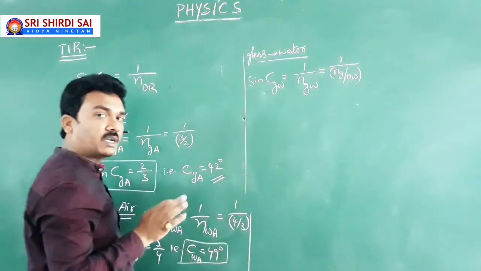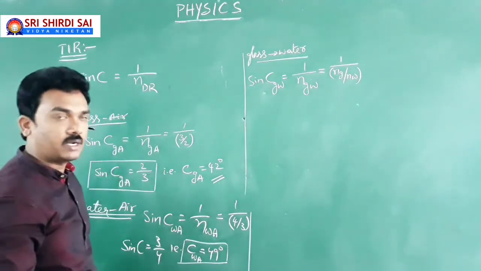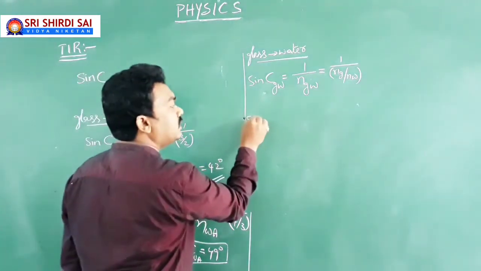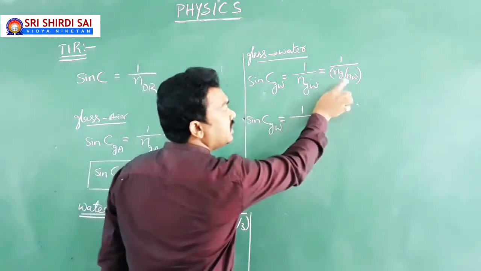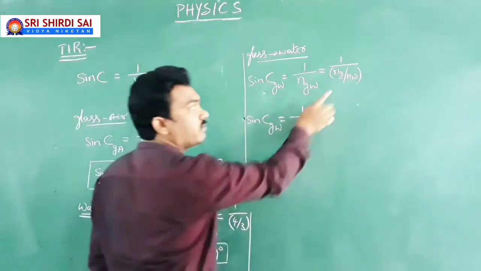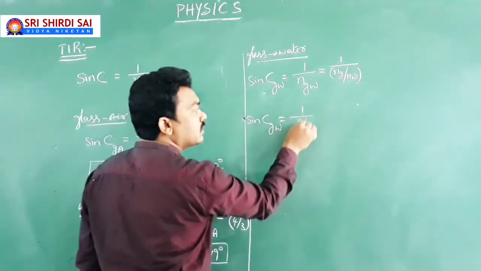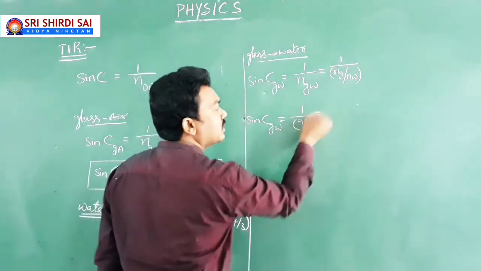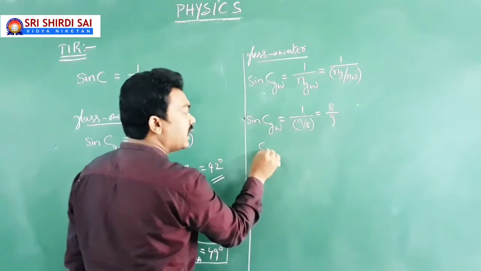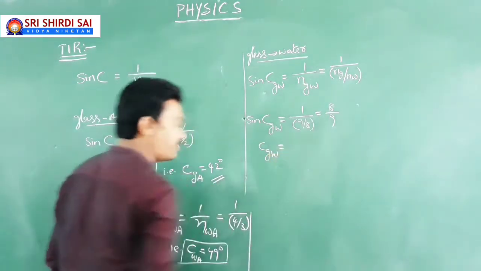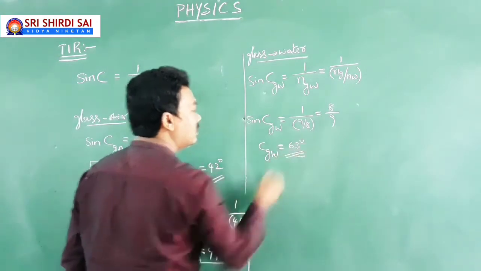You have learnt relative refractive index. That's all physics, interconnected always. In the first class we dealt with relative refractive index. So sin C equals 1 by Ng by Nw. The refractive index of glass is 3 by 2 and water is 4 by 3. It is 9 by 8. Now take the reciprocal, it is 8 by 9. So the critical angle of incidence in glass with respect to water is about 63 degrees.